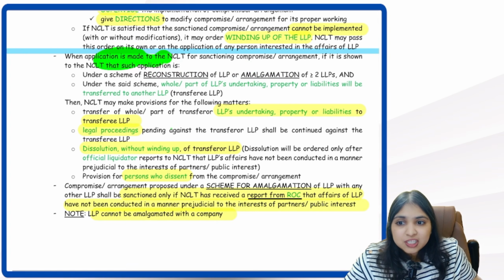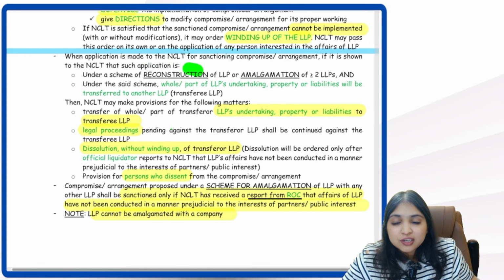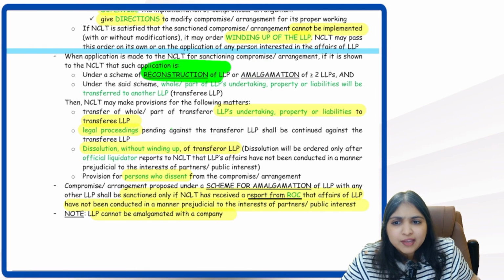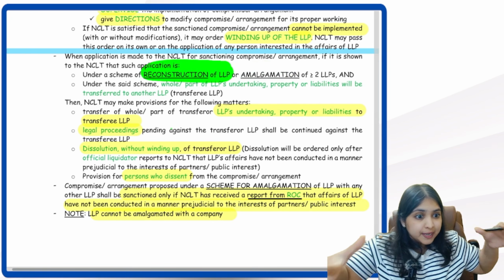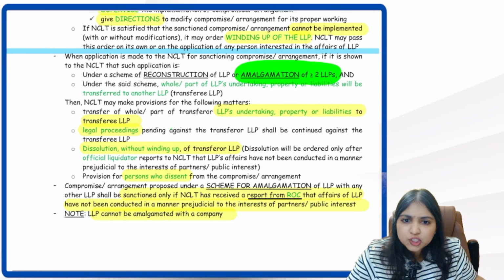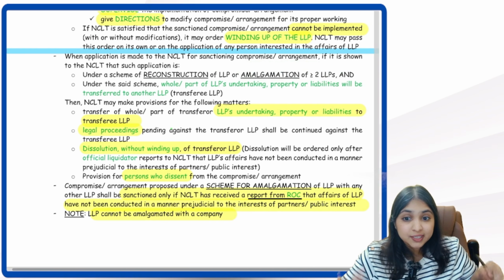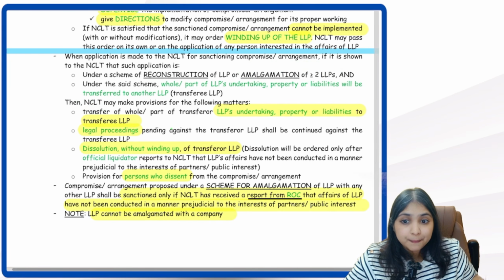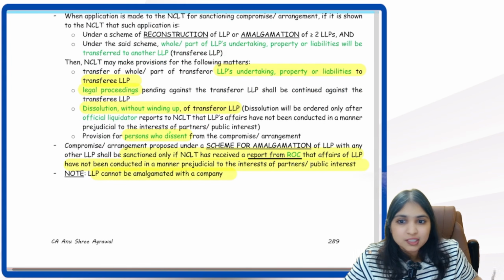Now when an application is made to NCLT for sanctioning compromise or arrangement, if it is shown to the NCLT that the application is under a scheme of reconstruction or amalgamation, reconstruction of the LLP means split. Demerger: the LLP is getting split into 2 entities. Amalgamation of 2 LLPs means 2 LLPs are becoming 1 LLP. Then NCLT, when passing the order, will make a provision for these 4 things.